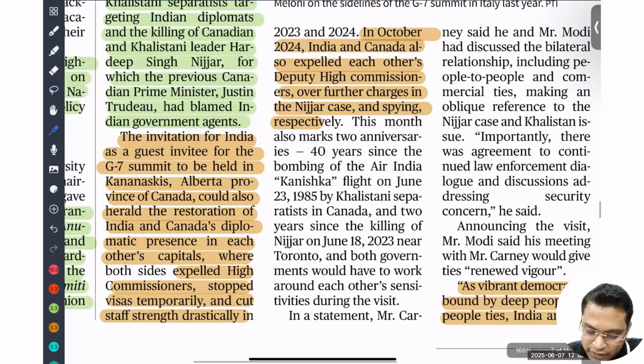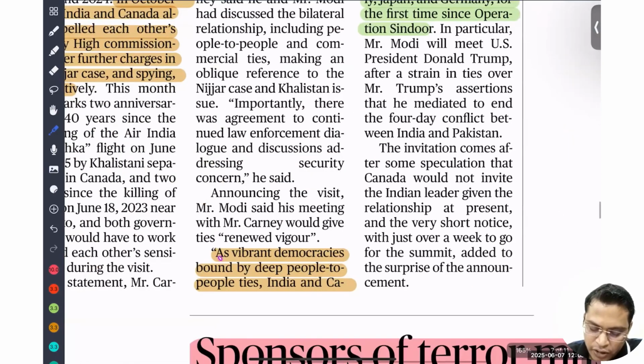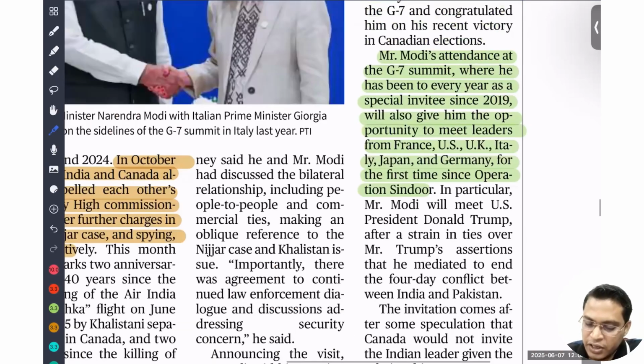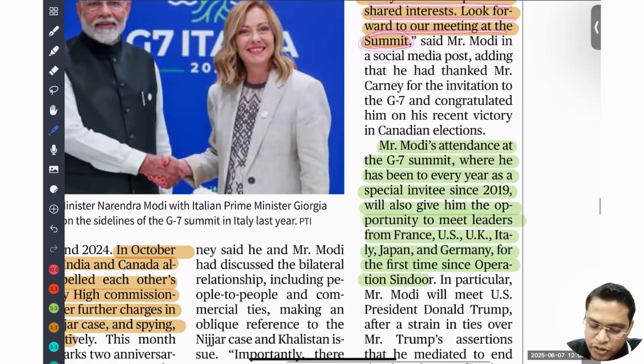Both are vibrant democracies bound by people-to-people contact, because a lot of people from Punjab are staying in Canada. So we'll work together to renew vigor, guided by mutual respect and shared interest. Look forward to meeting at the summit. This is what was said by our honorable Prime Minister Narendra Modi ji.